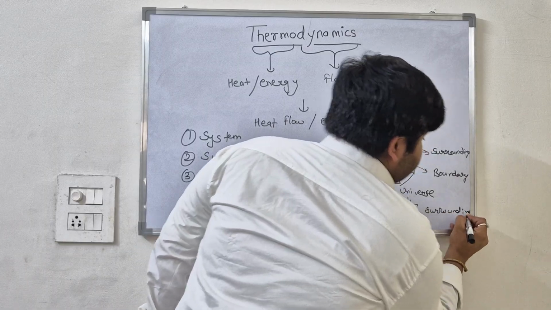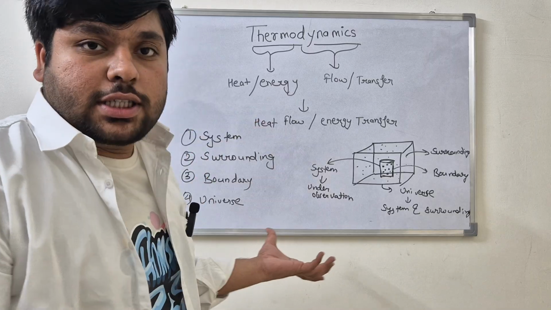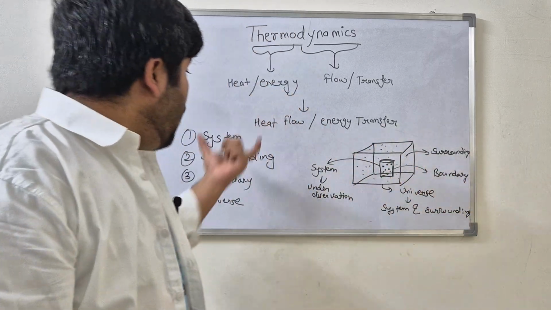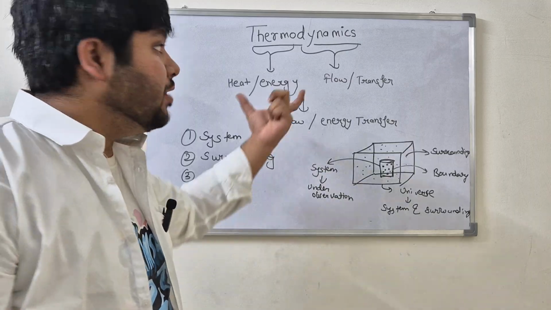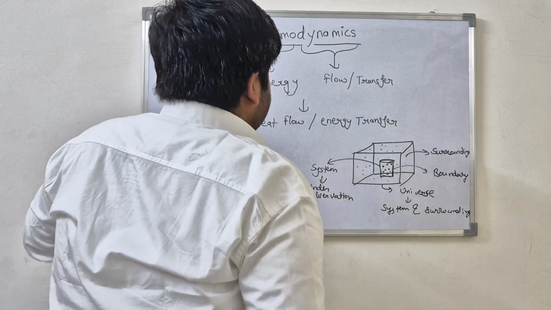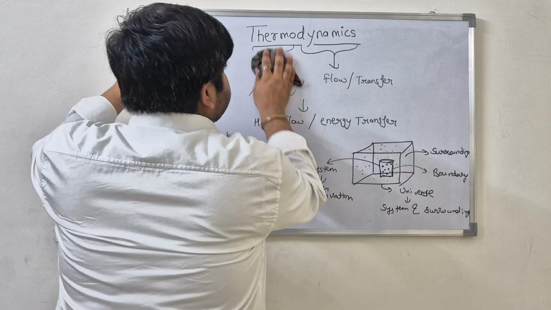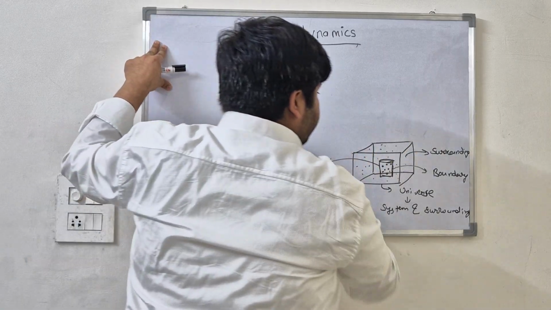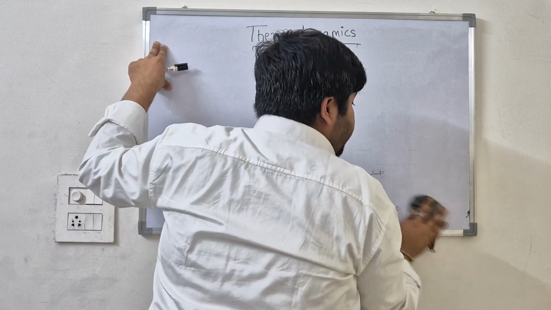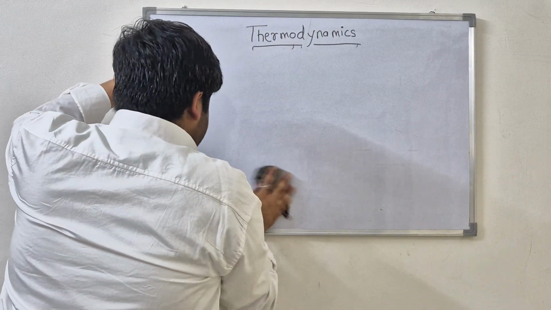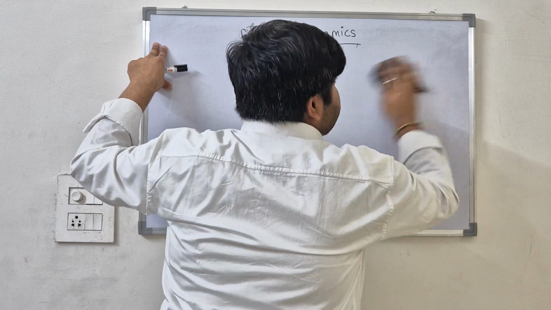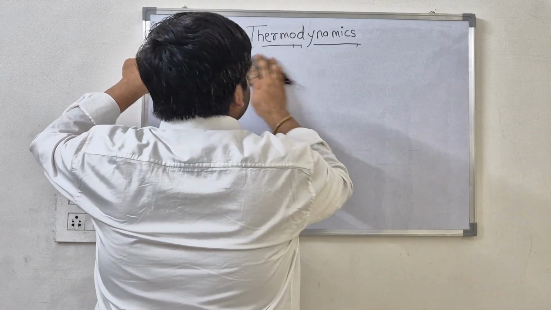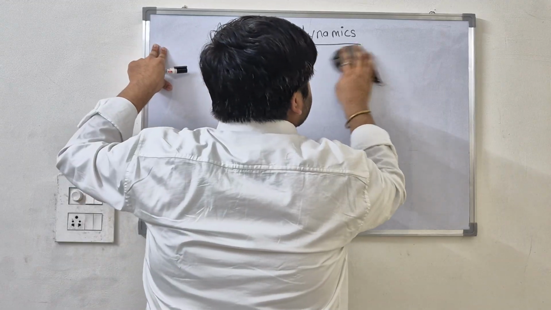So we have understood these terminologies. Now, depending on the nature of this boundary, we will look at how we get different types of systems. First I will rub this out. The boundary is very important for us, because the nature of the boundary decides what type of system we are considering. On the basis of that, we will study different types of processes.